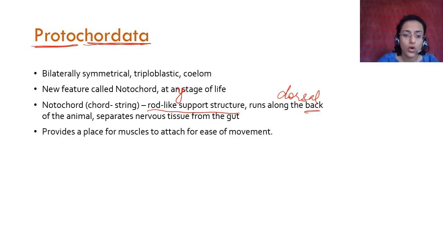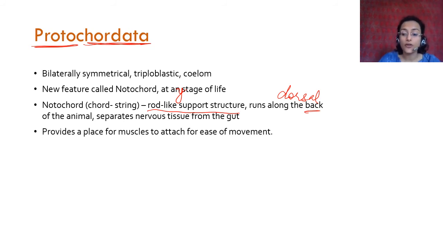That is what a notochord is made up of. It provides a place for muscles to attach for ease of movement. Until now, from protochordata up to echinodermata, none of the animals had any kind of internal skeleton or internal support for movement. They did not have a rod-like structure. For support they would have an exoskeleton, right?